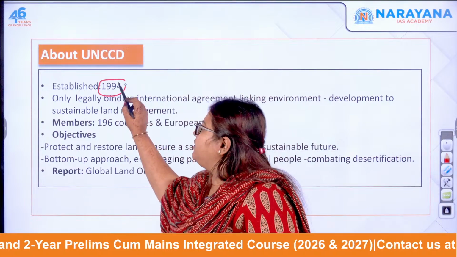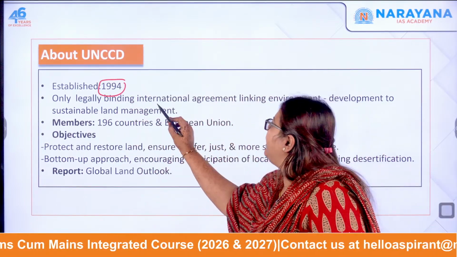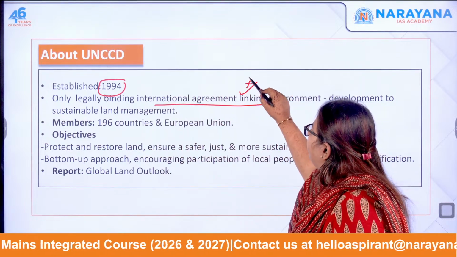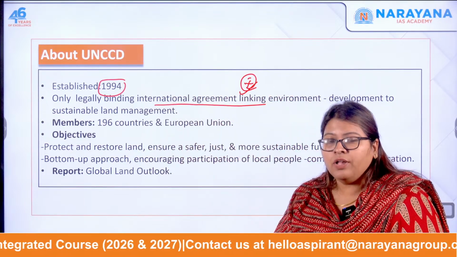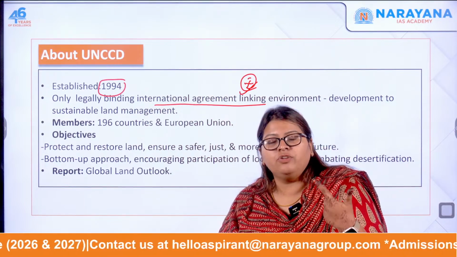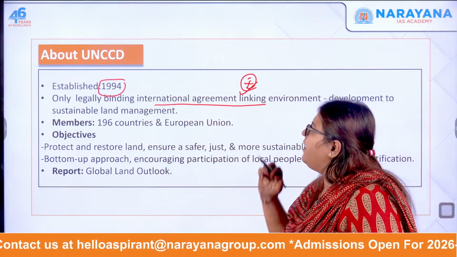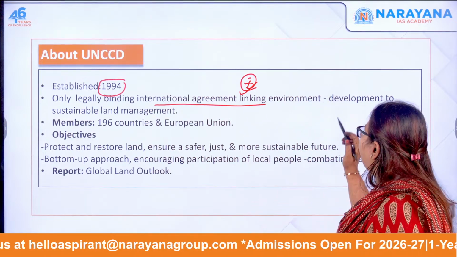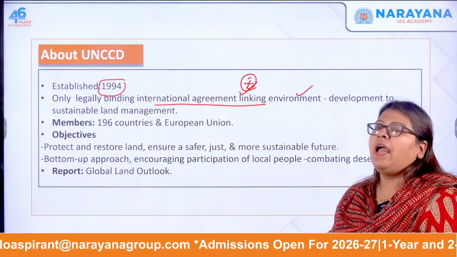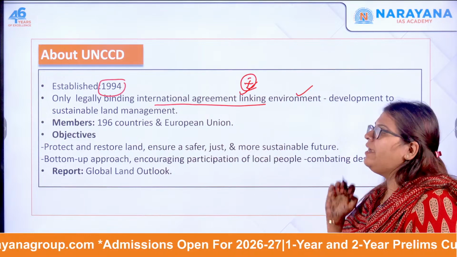Established 1994, very, very important. It is the only legally binding international agreement. Now you need to think whether UNFCCC and UNCBD are legally binding or not. This is the only international legally binding agreement which links environment and development together with sustainable land management.